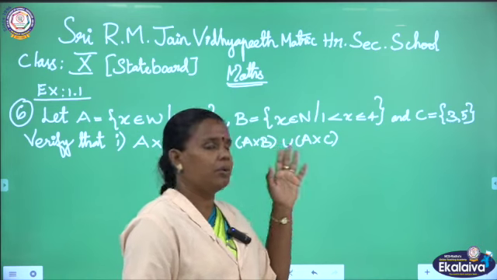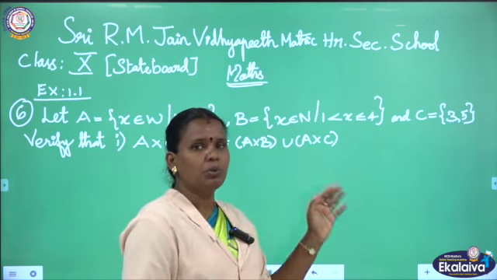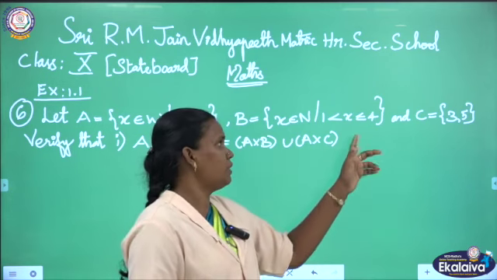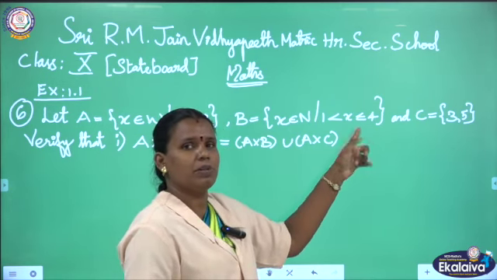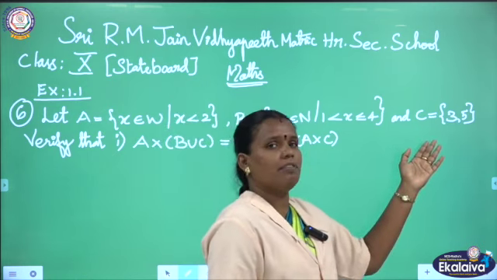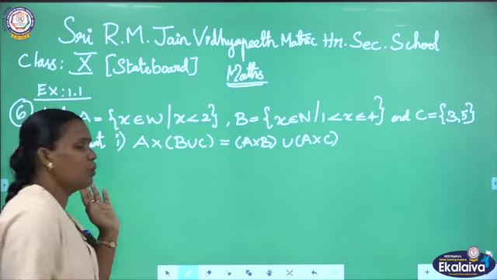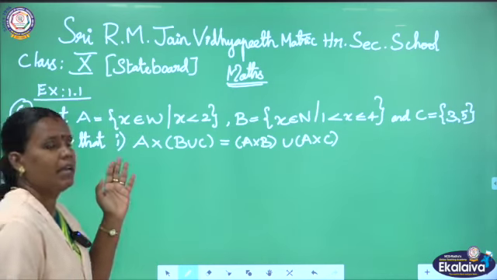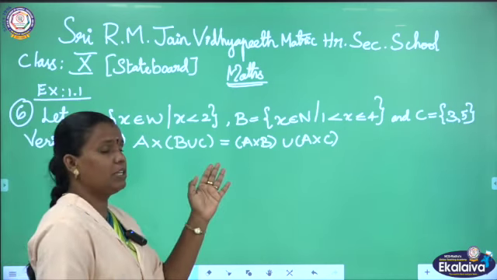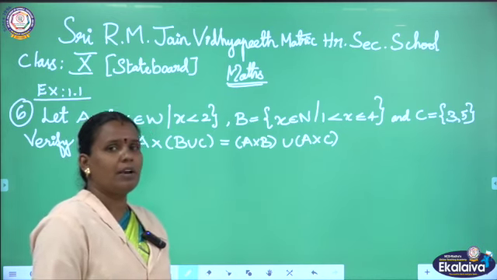So we should not take 1; the next number is 2, so we take 2, 3, then the next number is 4. Here they gave an equal to symbol, so we have to take the 4 also. And C they gave in roster form itself, with 3, 5. They ask you to verify the first subdivision: A cross B union C is equal to A cross B union A cross C.